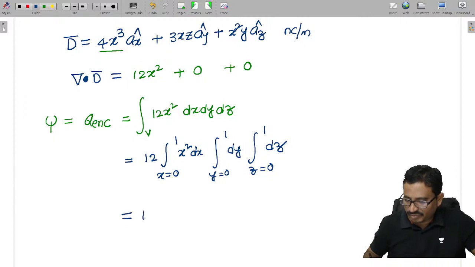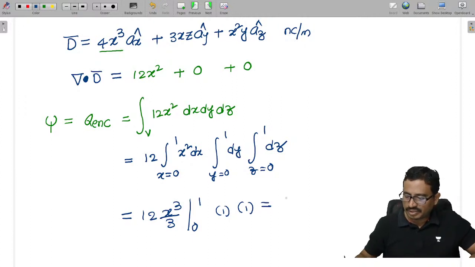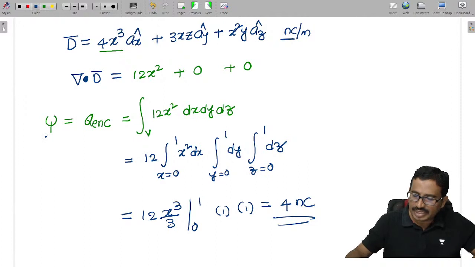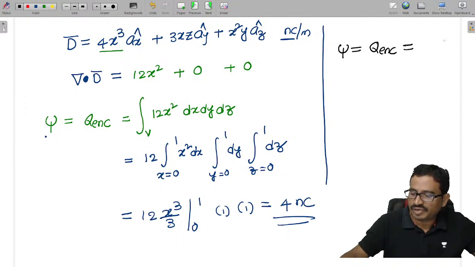So let's simplify and get it. 12 into x cube by 3, limits 0 to 1. This is 1 and this is also 1. So finally what I'll get is 4. The units are nano, so nanocoulombs. So this is the flux as well as the charge. This flux is also equal to Q, which is 4 nanocoulombs.